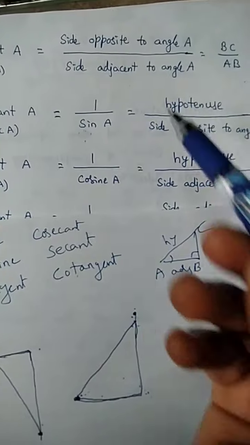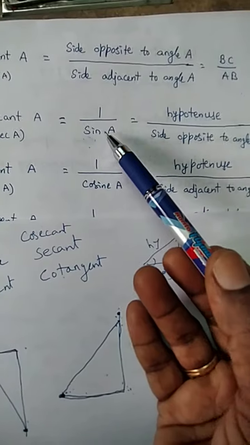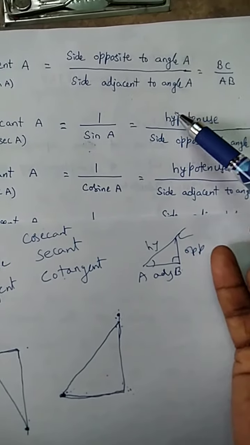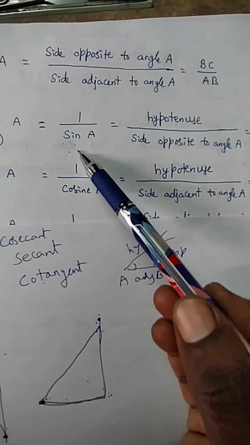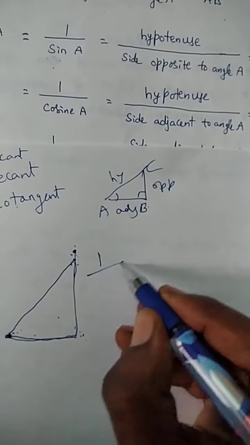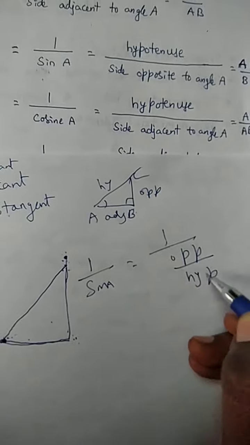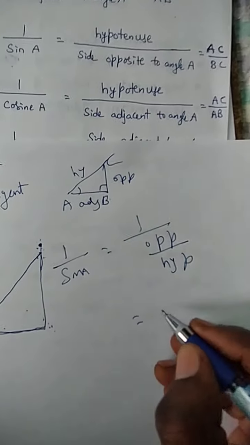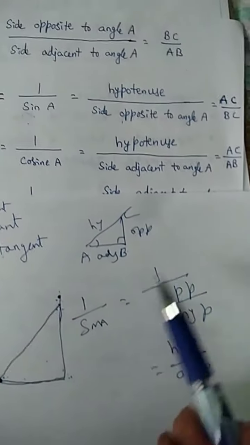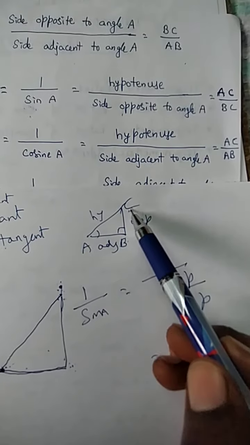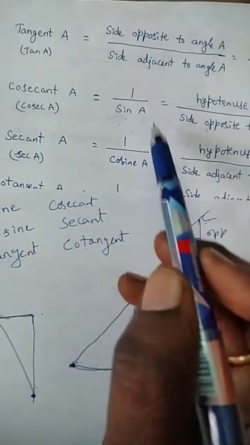What is the sin A here? Already we said sin A is opposite by hypotenuse. So 1 by sin A, the reciprocal, is automatically hypotenuse by opposite. Why? Because sin is opposite by hypotenuse, and by transposing we write hypotenuse by opposite. What is the hypotenuse here? AC. Opposite means BC. So cosecant A is AC by BC.